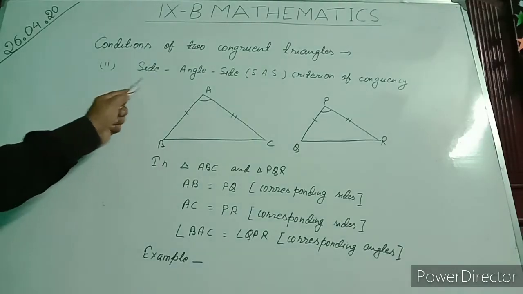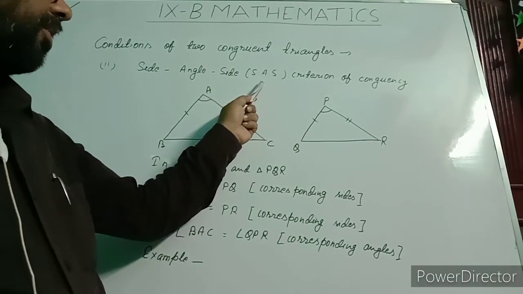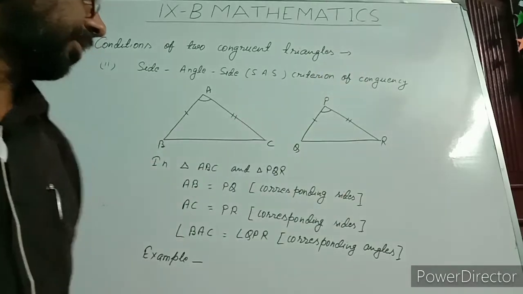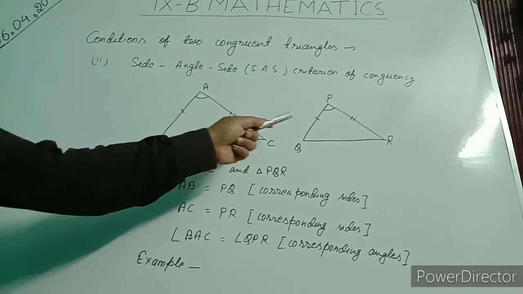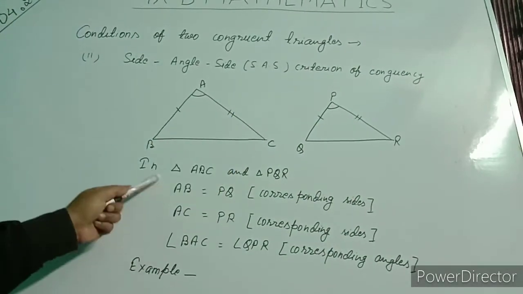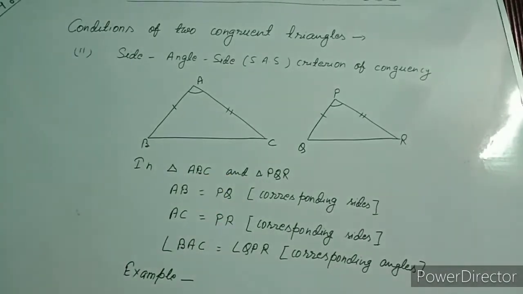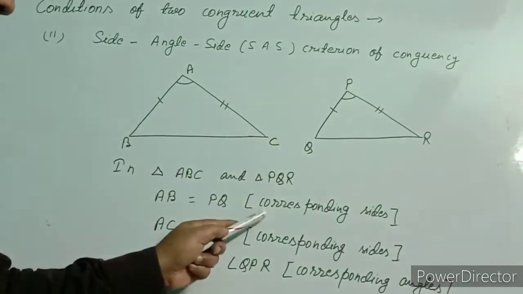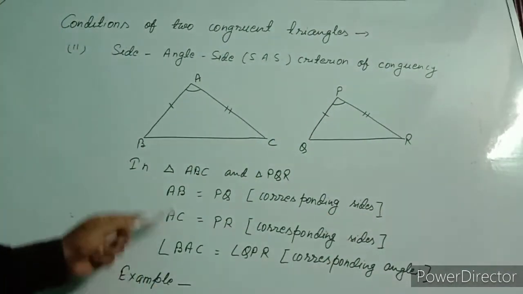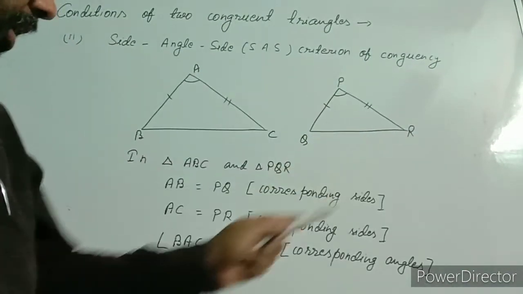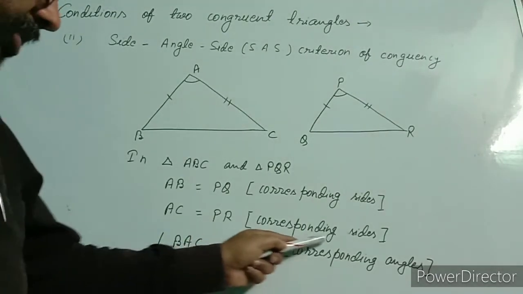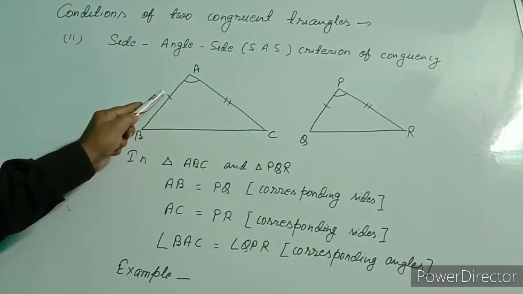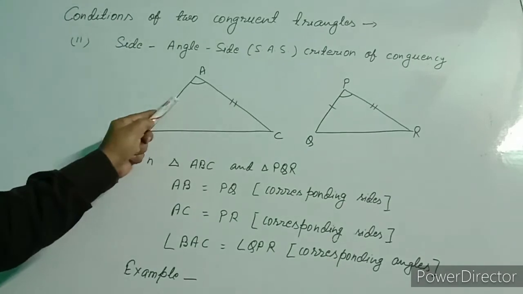Definition is side angle side, in short SAS criterion of congruency. Let us consider two triangles ABC and PQR. In triangle ABC and PQR, if AB equal to PQ, corresponding sides are equal. AC equal to PR, corresponding sides are equal, and the angle subtended by these two sides.